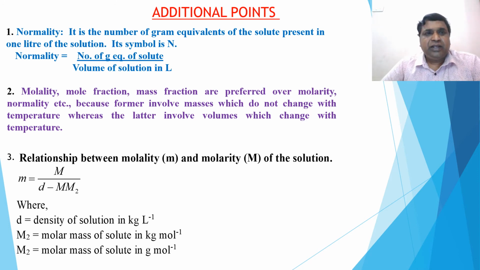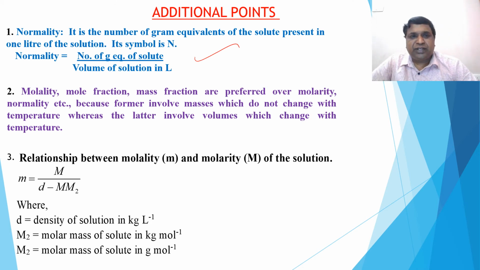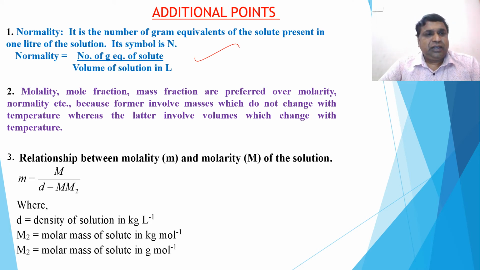So what is normality? It is the number of gram equivalents of solute present in 1 liter of the solution. The number of moles is molarity; the number of gram equivalents of the solute present in 1 liter of the solution is normality. So normality is equal to the number of gram equivalents of the solute divided by the volume of the solution in liters. So that is the small difference between molarity and normality. You all know that, even from first PUC you learned these two.